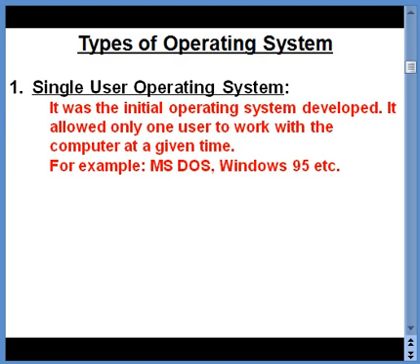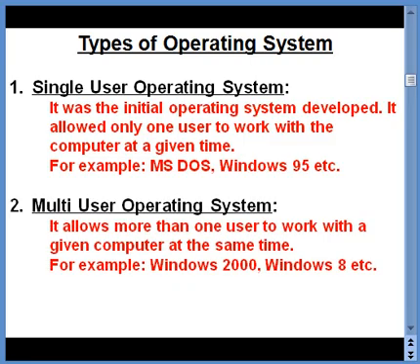The first type of operating system is a single user operating system. This was the initial operating system developed. It allowed only one user to work with the computer at a given time. The examples were MS-DOS, Windows 95, etc. DOS here stands for Disk Operating System.